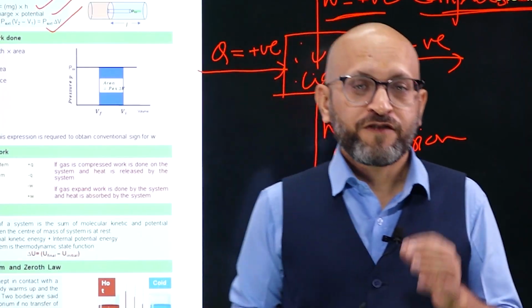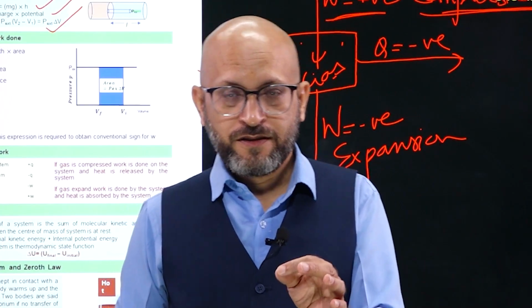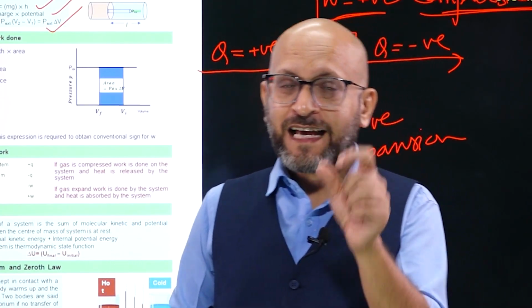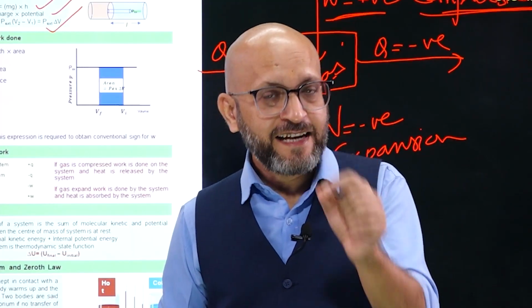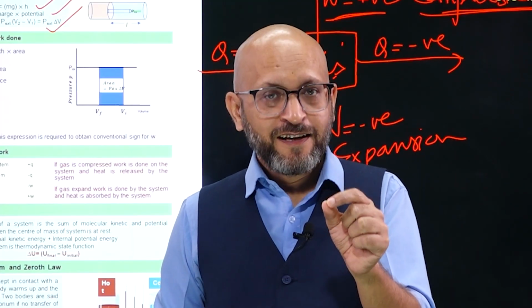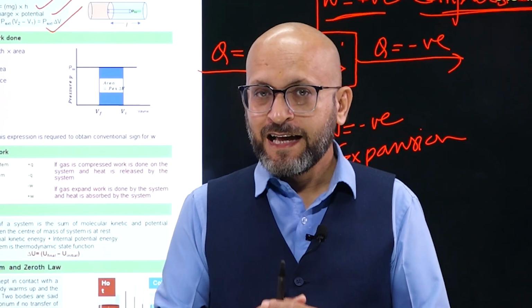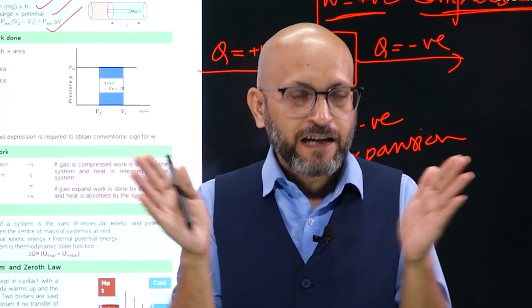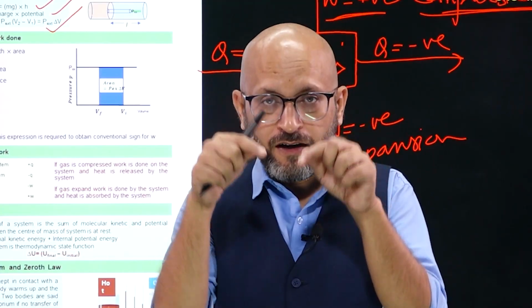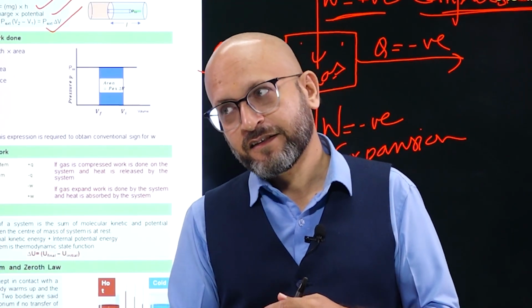Internal energy of a system is a state function. Alright. So, for a cyclic process, the state of the system does not change. So, delta U equals 0 for a cyclic process. Alright. And how is it calculated? You add up all forms of energies of a system, you get internal energy.